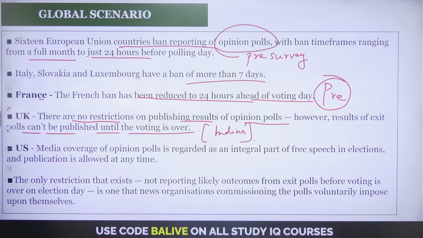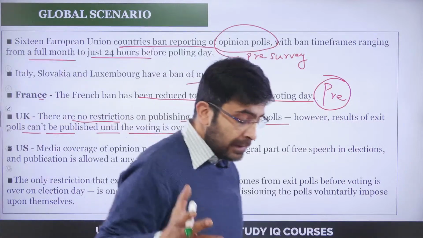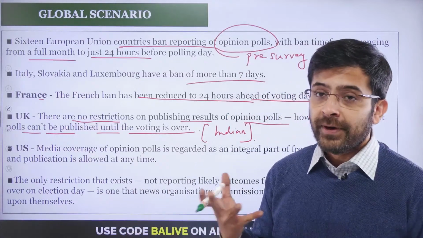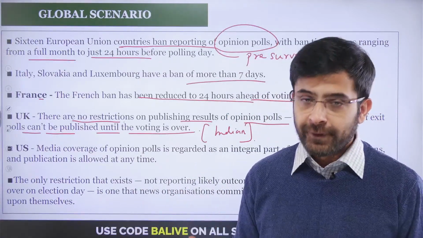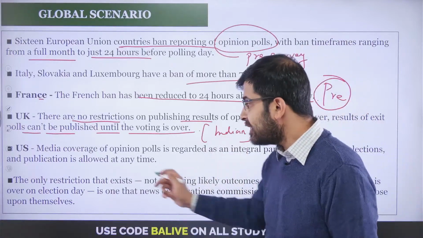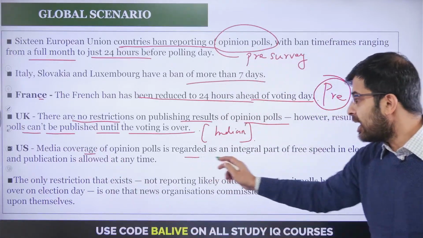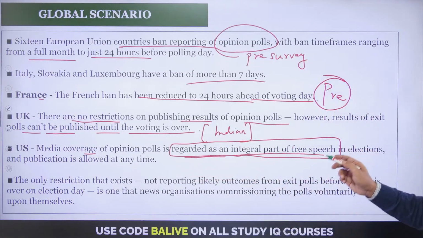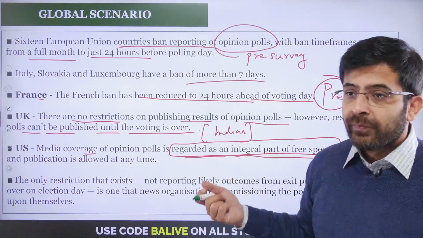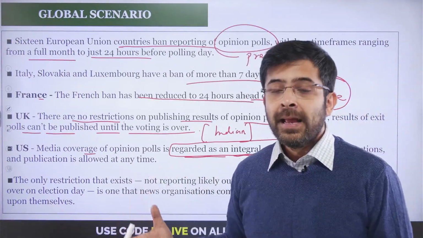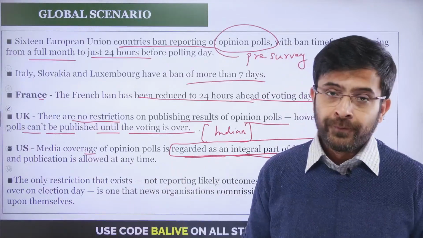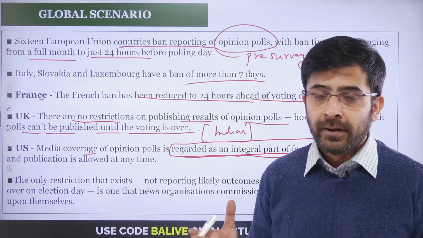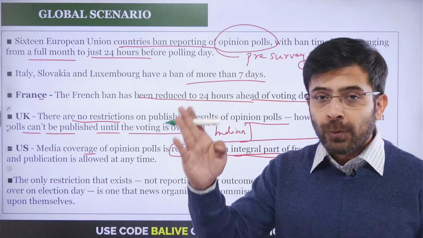Now in the USA's case, here is one important particular point for you to add as evidence when it comes to restriction of speech or the freedom of speech that we talk about. In the United States' case, the media coverage of opinion polls is regarded as an integral part of free speech. So when the US claims to be the beacon of free speech, if you're asked a particular question on those lines, here is one particular example that you may quote. That yes, indeed, when it comes to absolutism or absolute speech, which obviously is not desired nor expected, but you tend to go towards that direction.